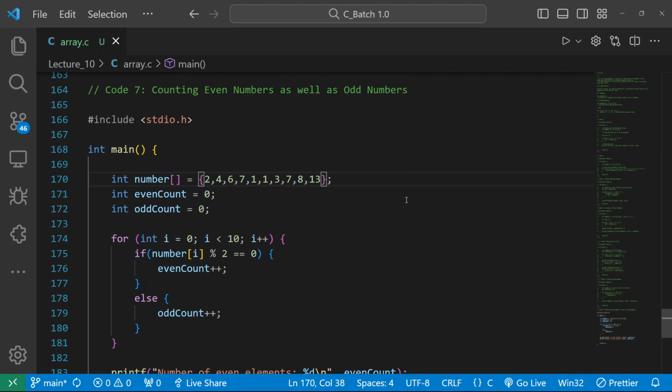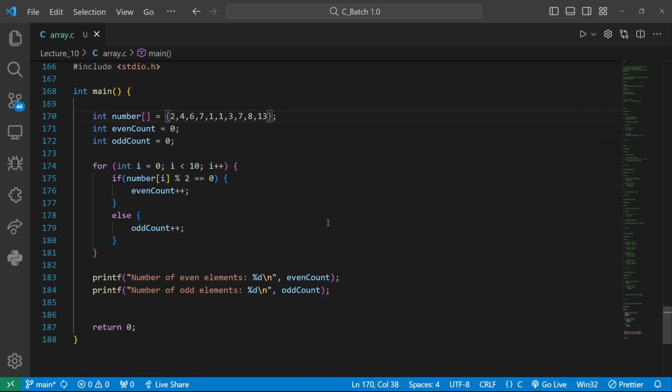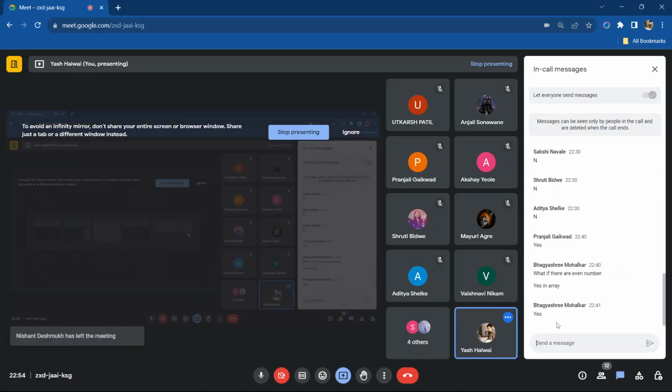Is this question clear? This was a very good question. I explained both the concepts in a proper way. Yes or no? Okay, Aditya, Sakshi. What about the others?